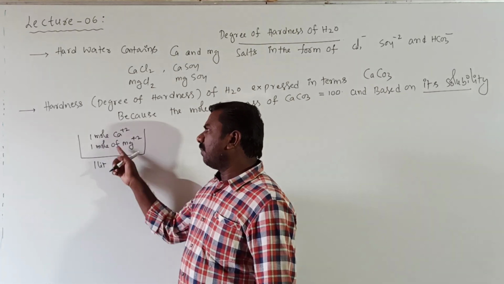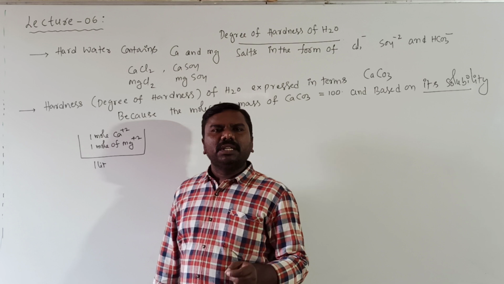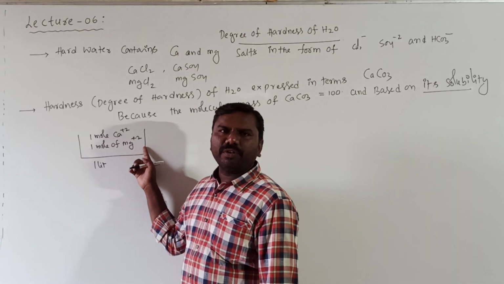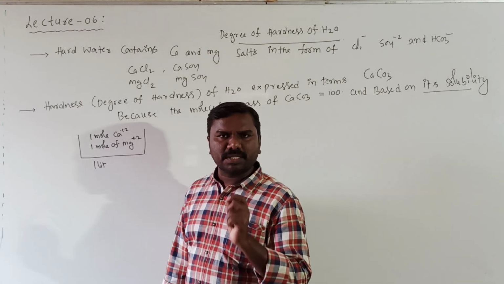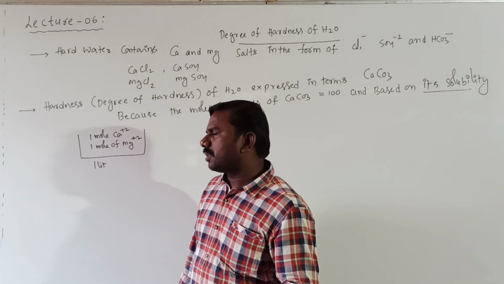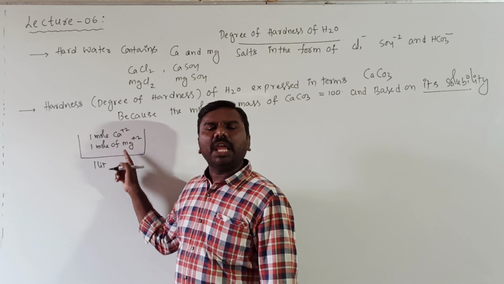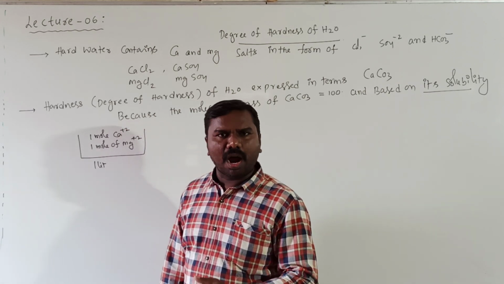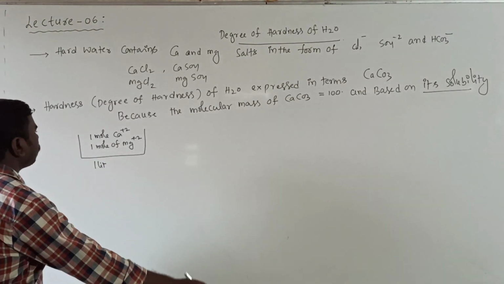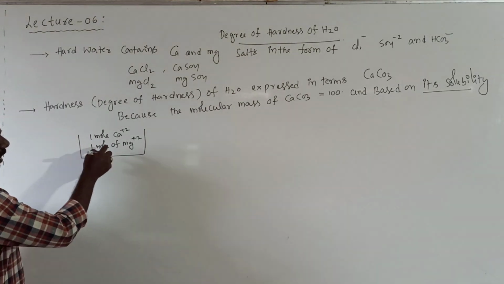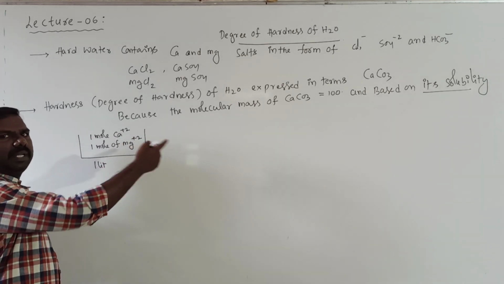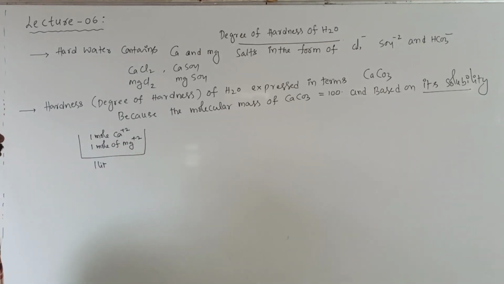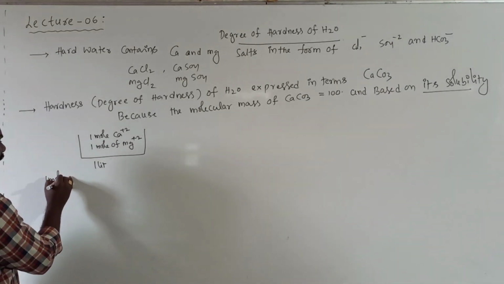That's why the number of moles of calcium equivalent equals the number of moles of magnesium salts. Both must be in the equivalent ratio, then only that water is named a hard water. Now, 1 liter contains 1 mole of Ca+2 ions and 1 mole of Mg+2 ions.